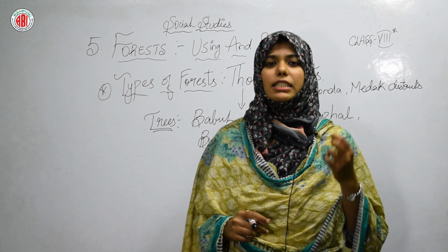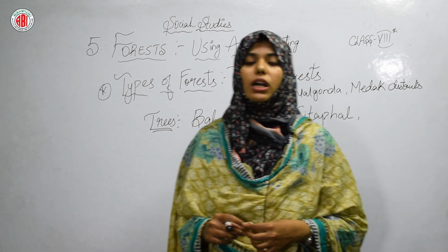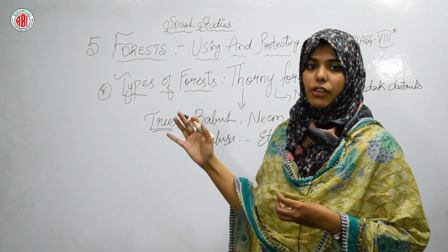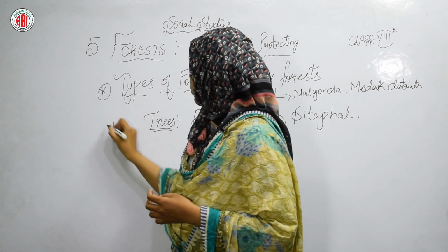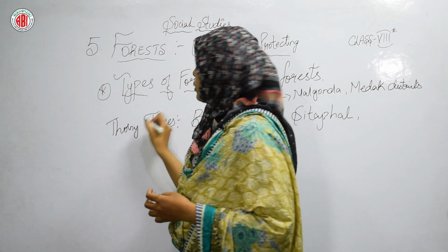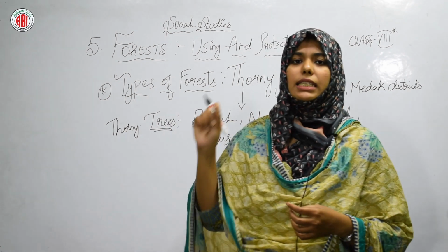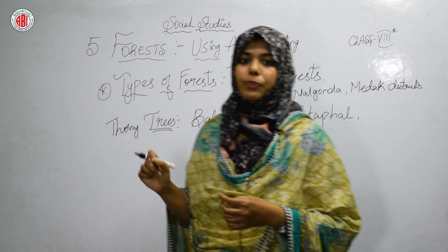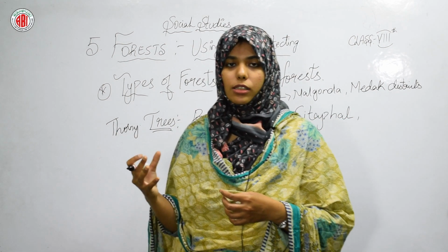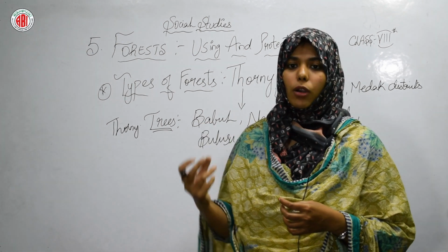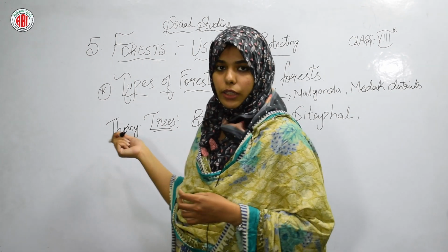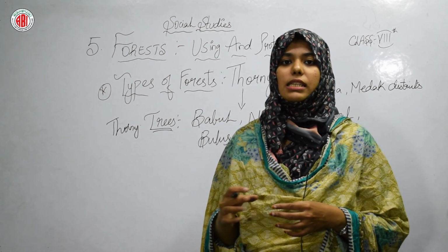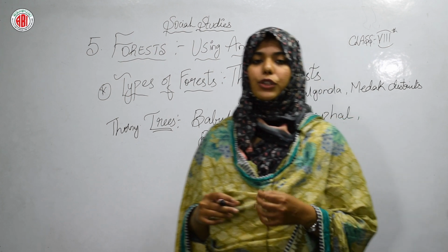Thorny trees have very tiny leaves and thorns which help to conserve water. So in this forest basically we have come to know that the trees are going to be thorny trees only. So these thorny trees will have very tiny leaves and thorns. Thorns are nothing but the kante, which help to conserve water, which helps to store the water. The forests are also not dense and have open spaces and more undergrowth with fewer trees.